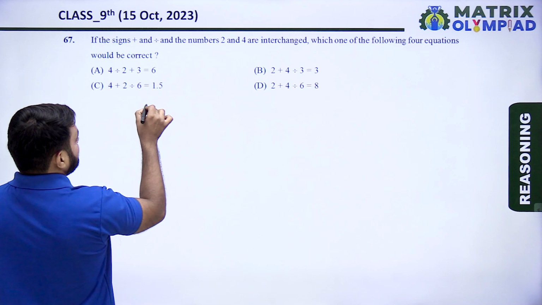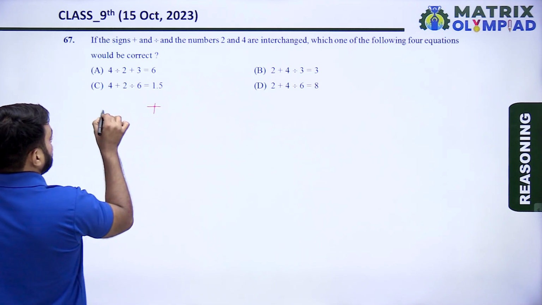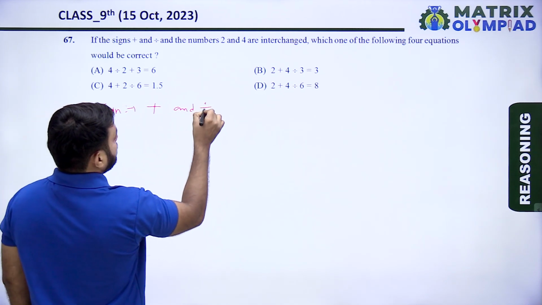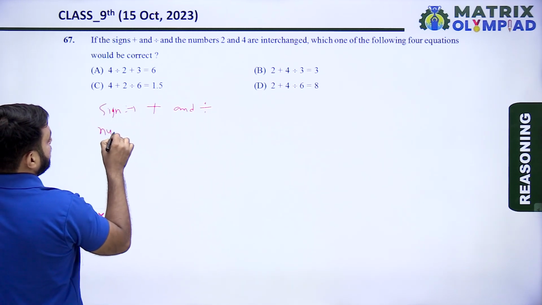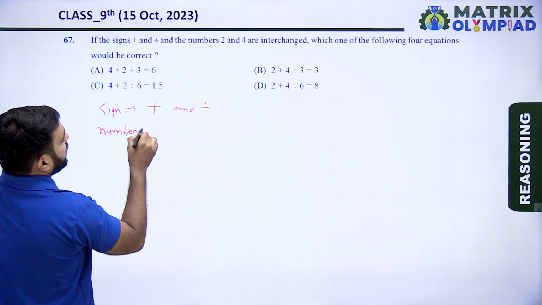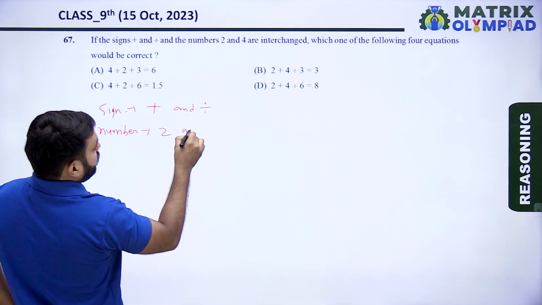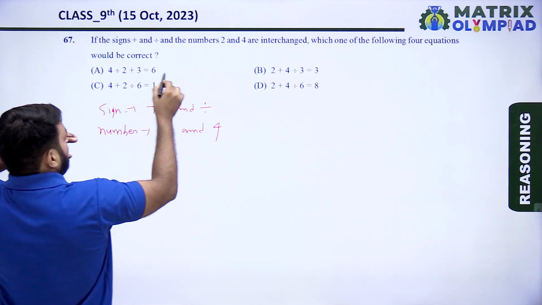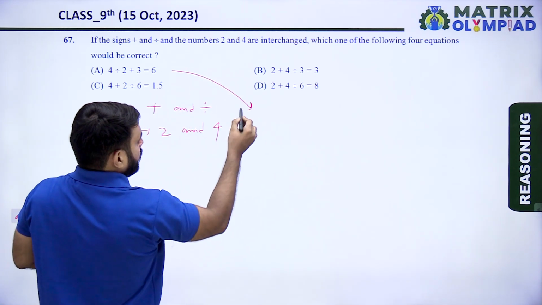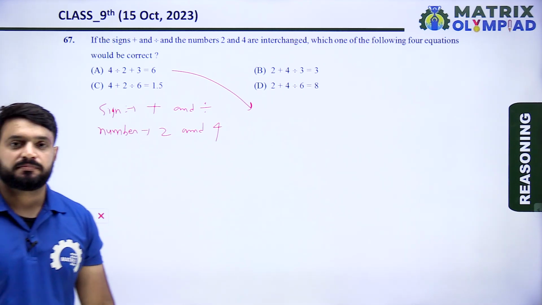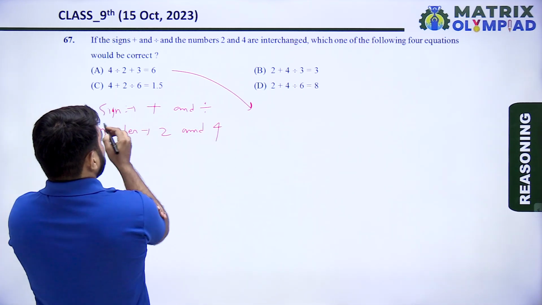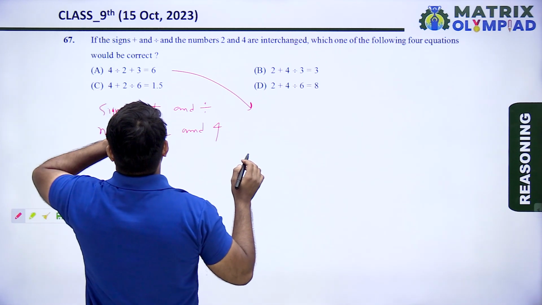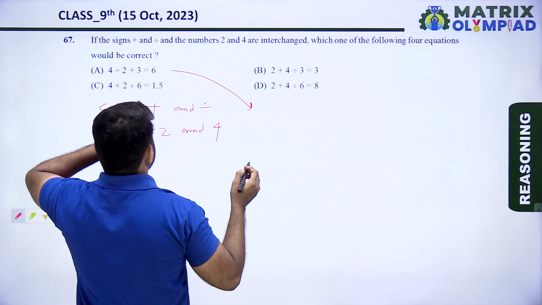So interchange the signs plus and divide, and interchange the numbers 2 and 4. Put in the options one by one, interchange the signs and numbers, and then see which one follows correctly.